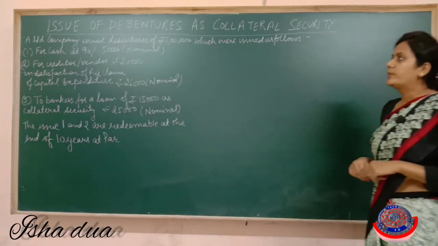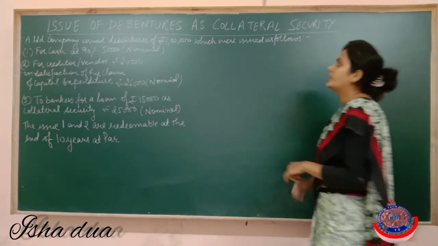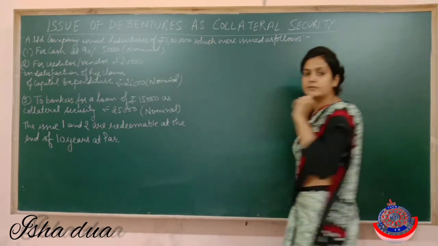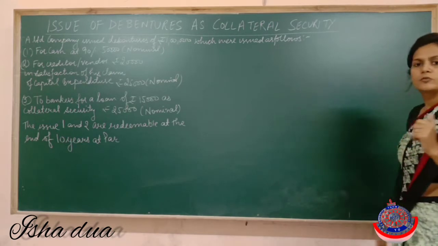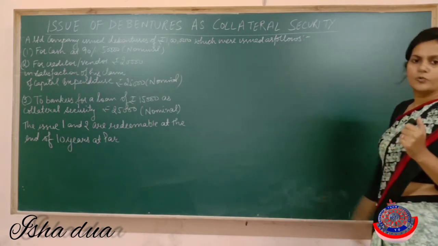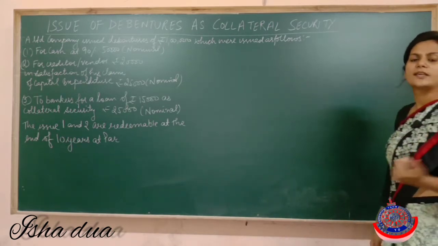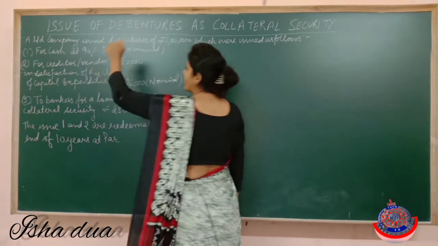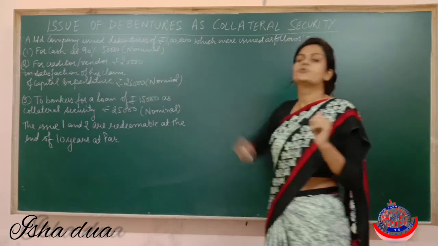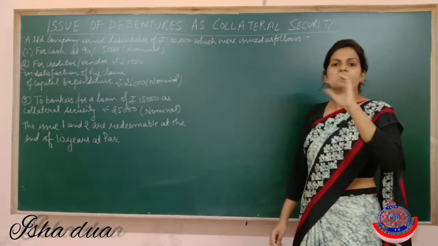A limited company issued debentures of rupees 1 lakh. It means this is the monetary value of debentures. They have issued debentures of rupees 1 lakh as follows, in three different ventures. The first is for cash at 90%, 50,000 nominal. What is the meaning of this line?